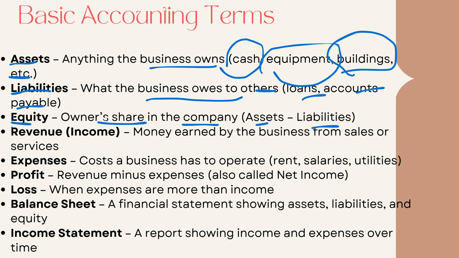When you have assets, when you have liability, you know the meaning of liability, that is what the business owes. As I said before, accounts payable is what the business owes, and these are called liabilities. When you pay the loans, when you pay your expenses, when you pay everything, you know, what remains in assets minus those owes, whatever remains, that is called the owner's share of the company. And revenue or income is the money earned by the business from sales and services.